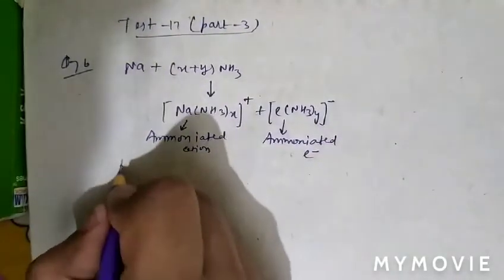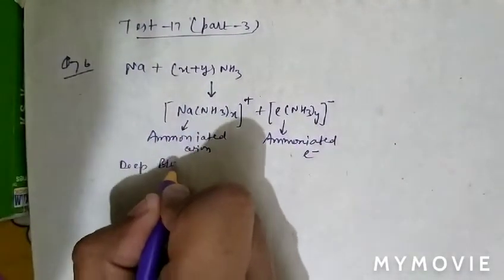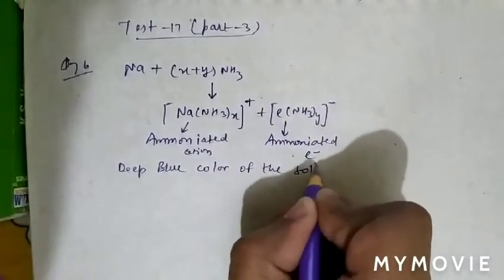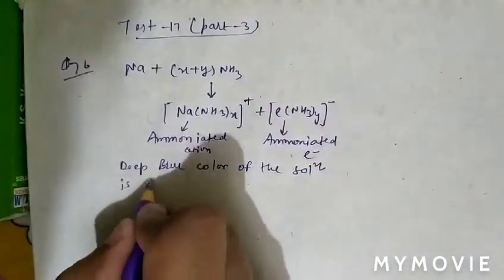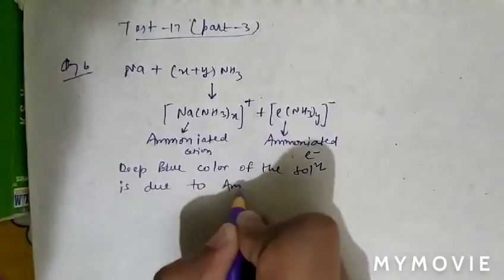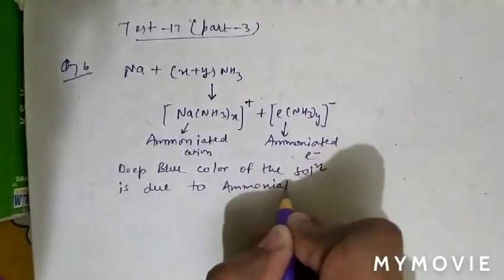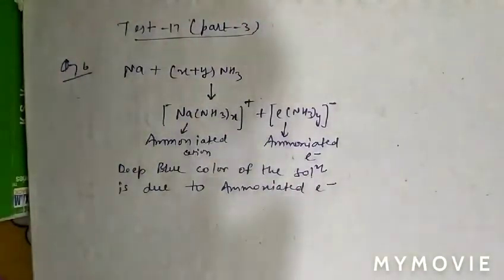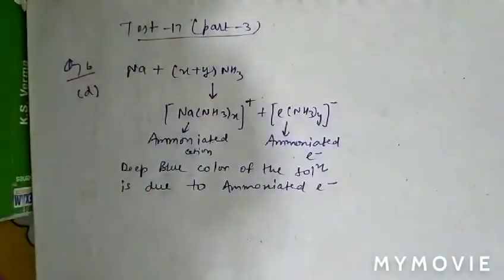And we know that the deep blue color of the solution is due to ammoniated electron. So question number 76, option D is correct.